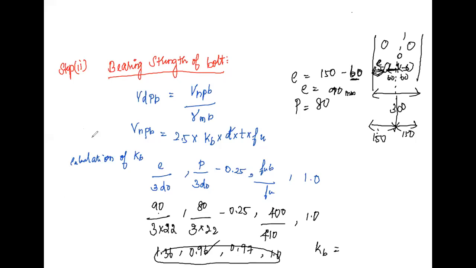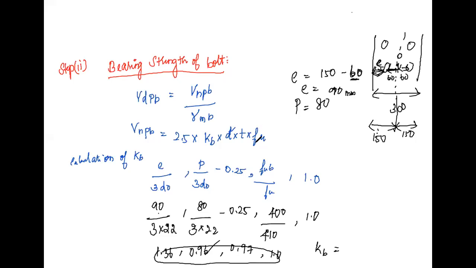Second one, force in the extreme bolt due to bending, which is represented as F2.